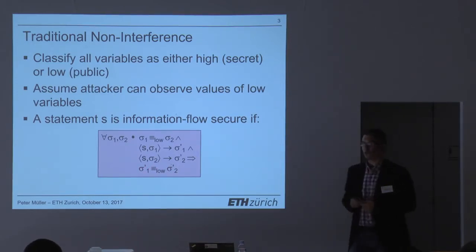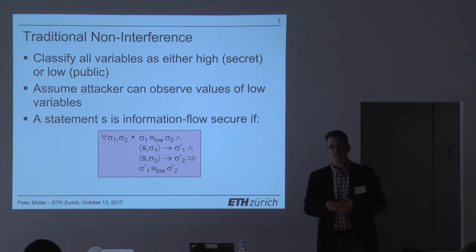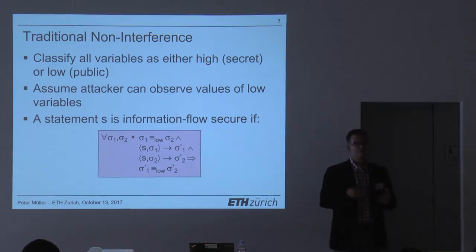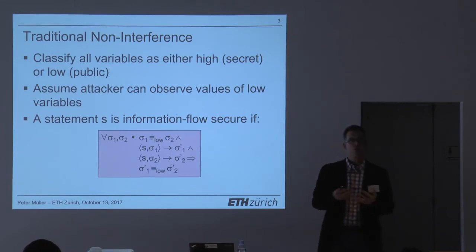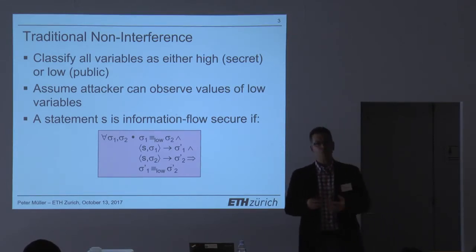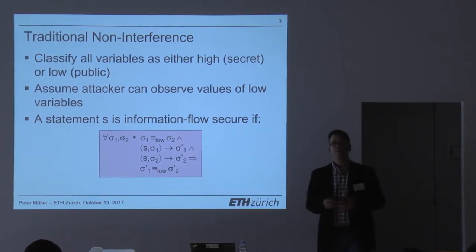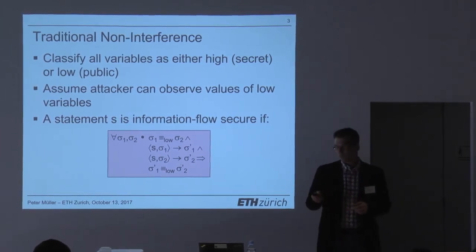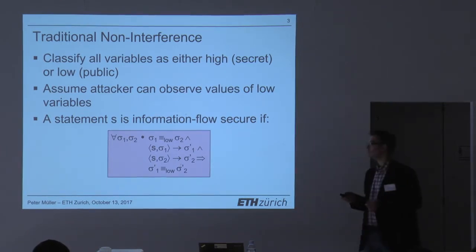This is a so-called hyperproperty. It's a property that relates several different runs of the same program. If you want to verify that, there are different techniques. One way of doing it is to use a so-called relational program logic, like a relational Hoare logic, which you can do in principle, but these logics are fairly difficult to automate. There are no automatic verification tools available for these kinds of logics. Therefore, people are trying to follow a different approach.